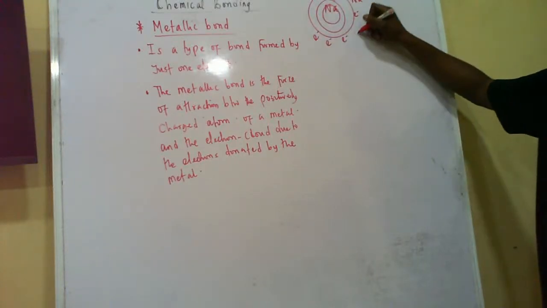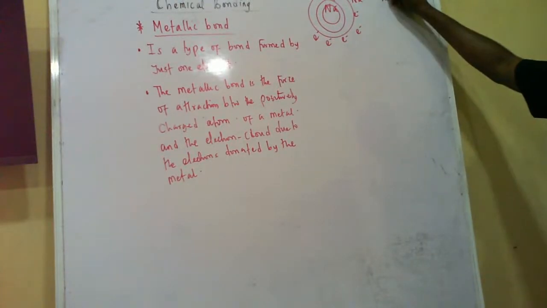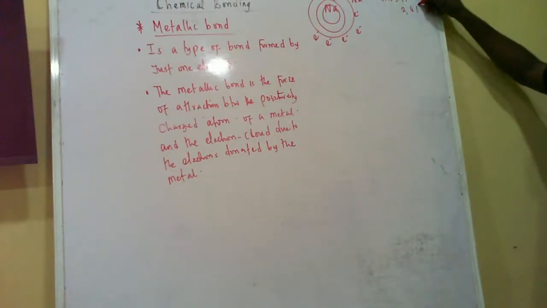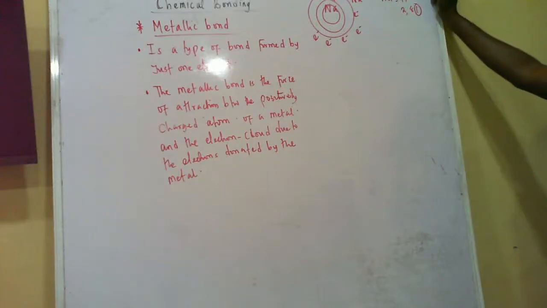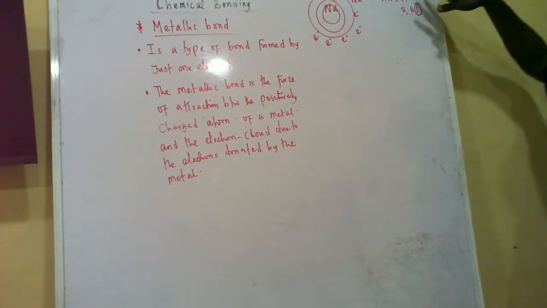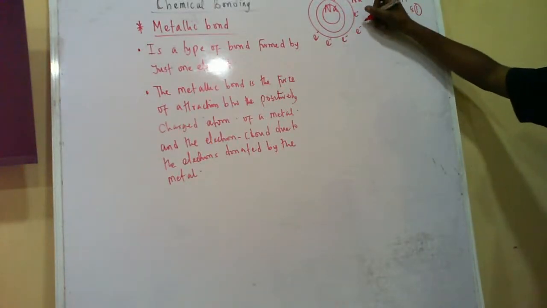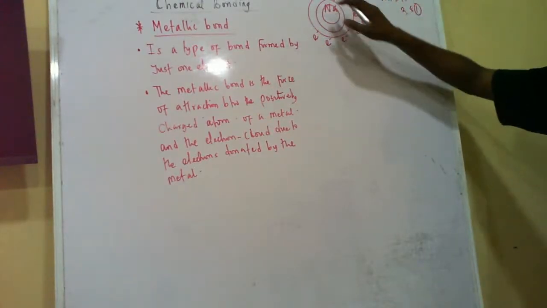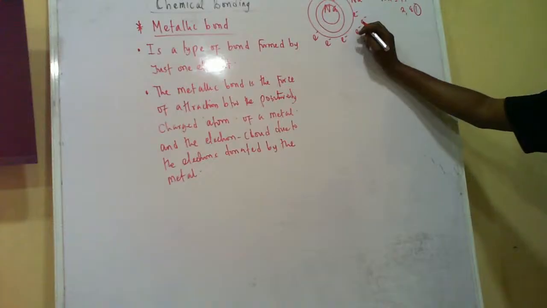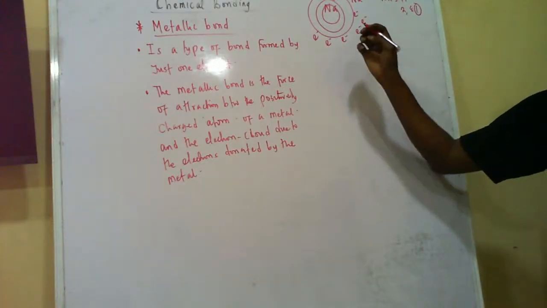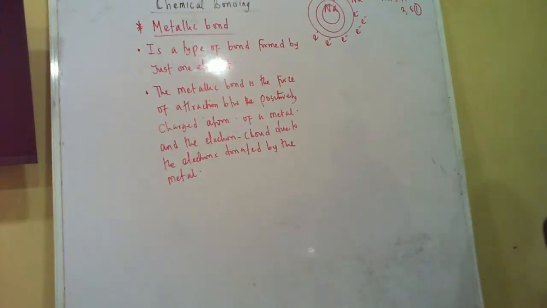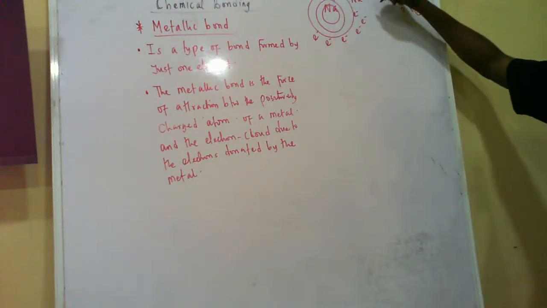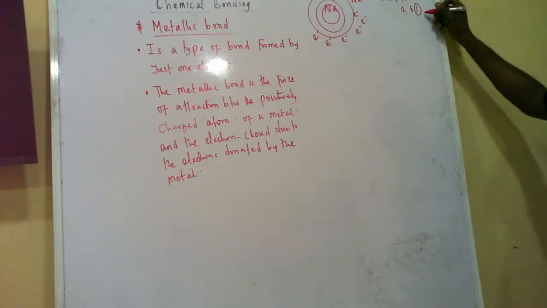Those plenty atoms, they will give out electrons because sodium is 2,8,1. Sodium can only give out one electron at a time. So every atom inside sodium can give out only one electron. Now, all the atoms inside sodium, just like humans, we all have plenty atoms that make us up. Now, sodium has plenty atoms inside it. Each of those atoms will start giving out a small electron, which is this one.